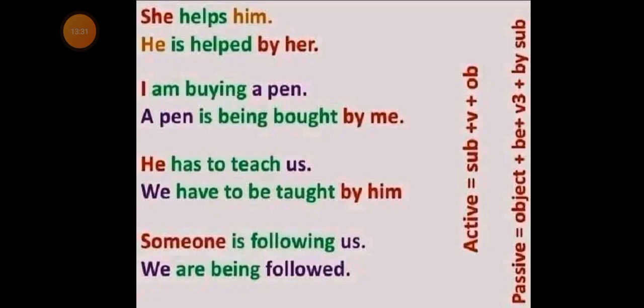The subject she becomes her, whereas the object him turns into he. It was introduced by the preposition "by." Now the verb is in the past participle.